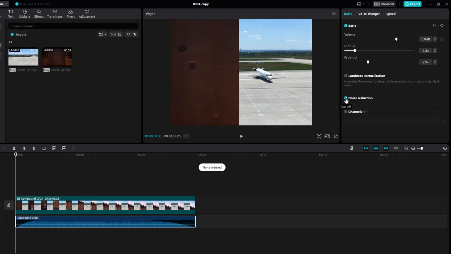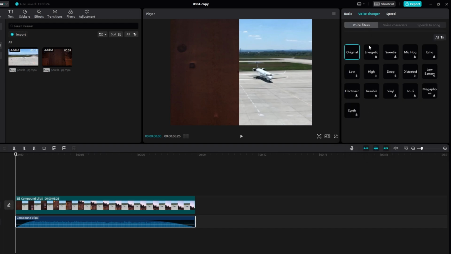You can explore various voice effects available. Click on the desired voice effect and it will be applied to your audio. Play your audio to preview changes.